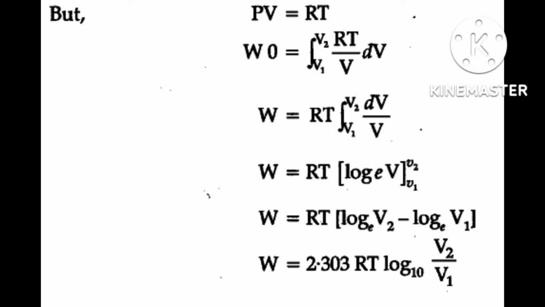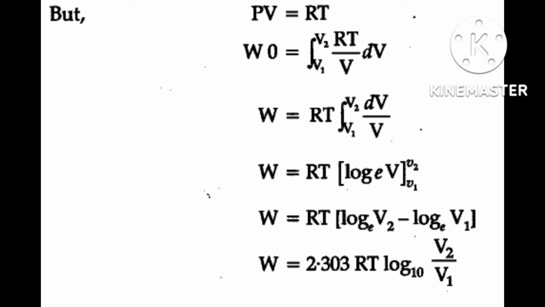Then you will get the expression minus summation P into delta V. Now again, the pressure is not constant but changes during the process.